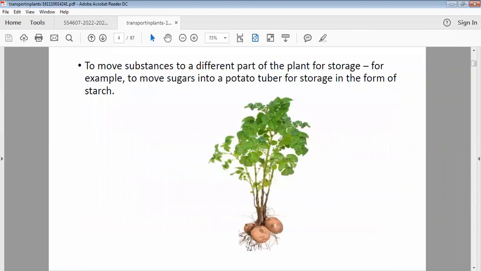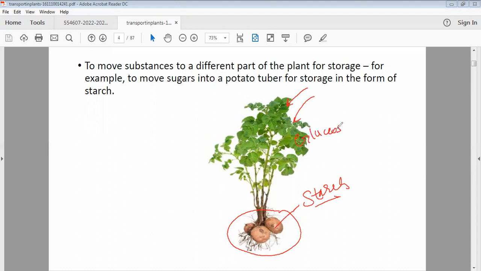Even if this is your tuber, you can check here, a potato tuber has its storage form in the form of starch. So what is happening is that leaves are performing the process of photosynthesis, making glucose, and this glucose can then be sent to the base of this plant via the transport system, and then can be saved as starch.